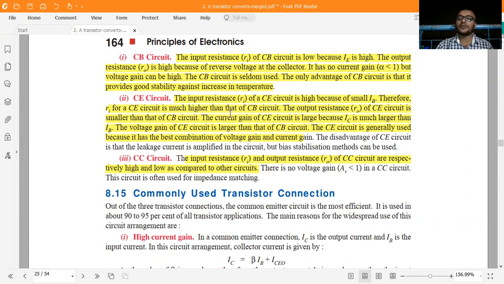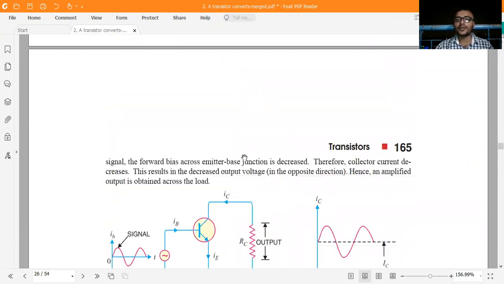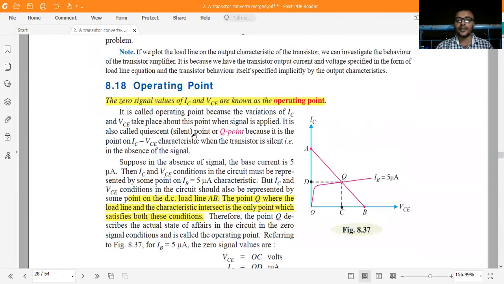Just remember why it is used so frequently for transistors. For CC, the input resistance Ri and output resistance Ro are respectively high and low compared to the other circuits. This is important.